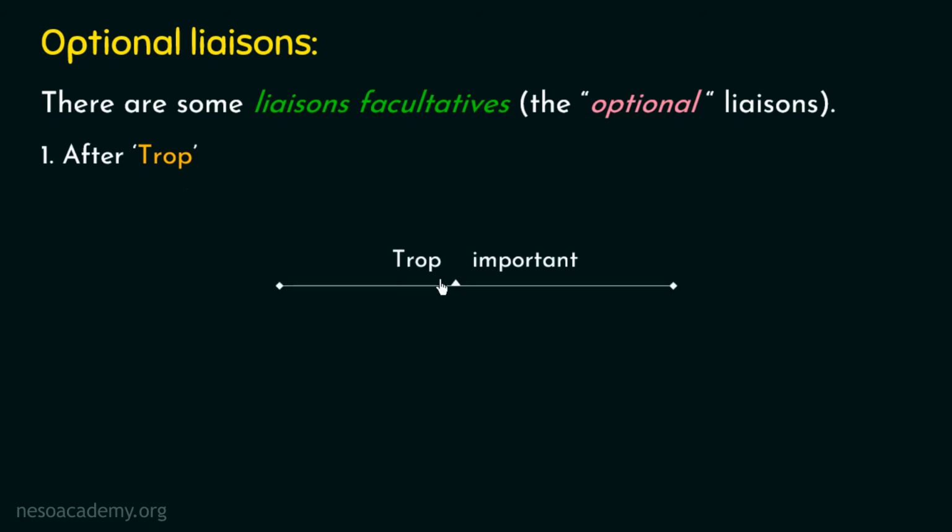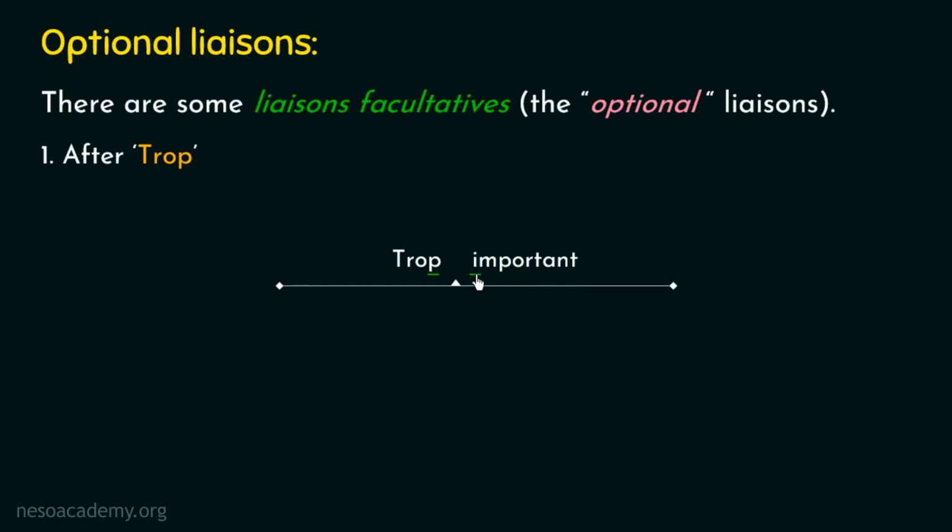Now let's take an example to understand this case in a proper way. So here we have our example. Kindly pay attention to the pronunciation of this first French word. In French, this word is pronounced as trop. Listen to it very carefully. I am repeating it again: trop. From the pronunciation of this word, it can be clearly observed that this word is ending with a silent consonant, right? And now look at this second French word. This word is beginning with a vowel. Hence, we can observe that the conditions of the liaison are satisfied, so the liaison can be applicable here, right?